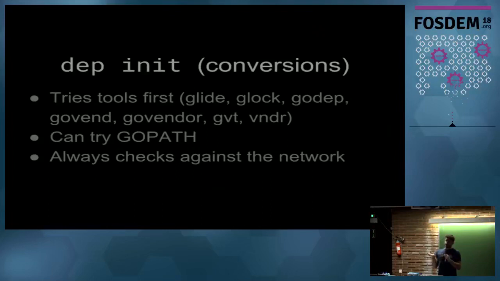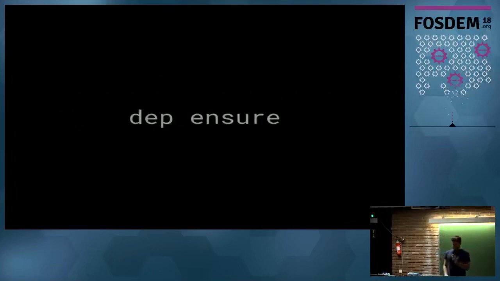You can also try GoPath if you want. If you don't use an existing tool, then Dep can read off of your GoPath to see what versions of all the dependencies your project has according to your GoPath, and then use that to populate those gopackage.toml and gopackage.lock files. Bottom line, though, is that once you get out of this Dep process, you are free and ready to go and use Dep for real, which means using Dep ensure, because this is all you do all day, every day with Dep. This is the one command.